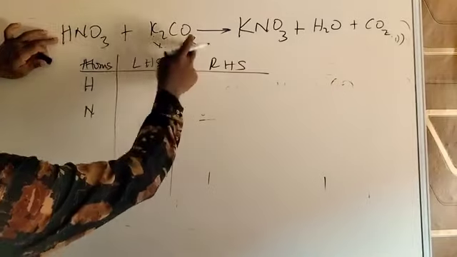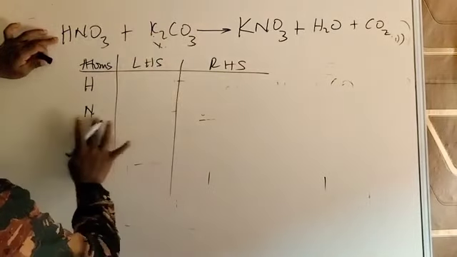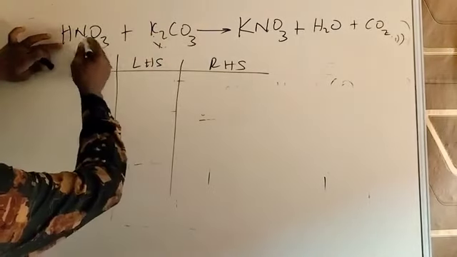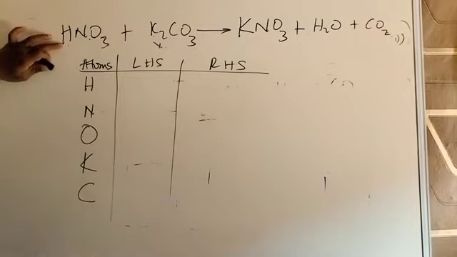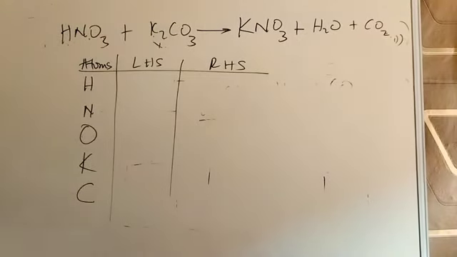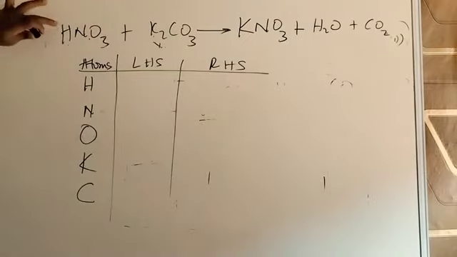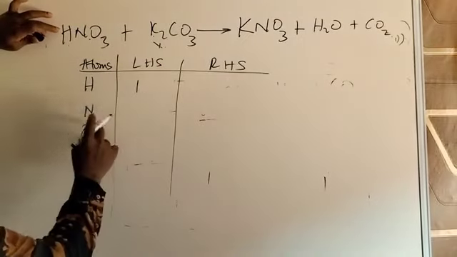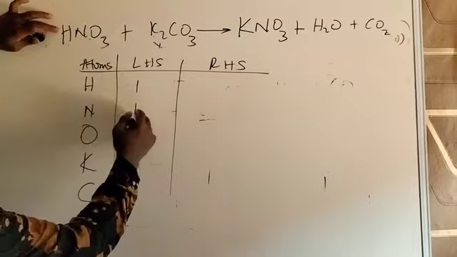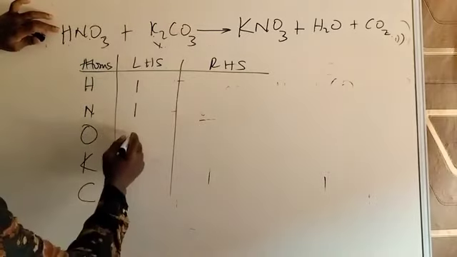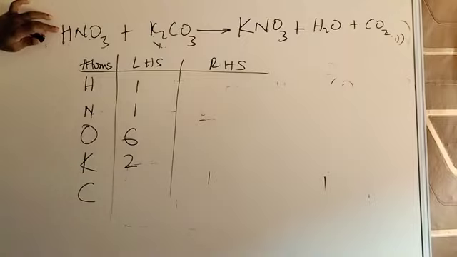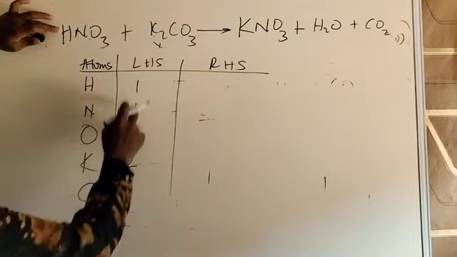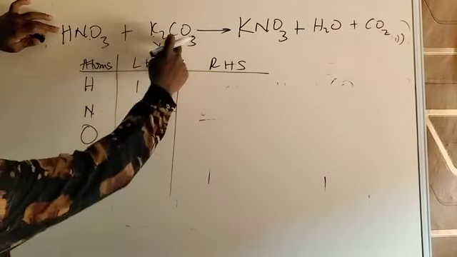Let's do the elements: hydrogen, nitrogen, oxygen, potassium, and then carbon. Oxygen I have written before. Let's count. Hydrogen is only 1 atom. Nitrogen is only 1 atom. Oxygen is 3 plus 3, 6. Potassium is 2, and carbon is only 1.